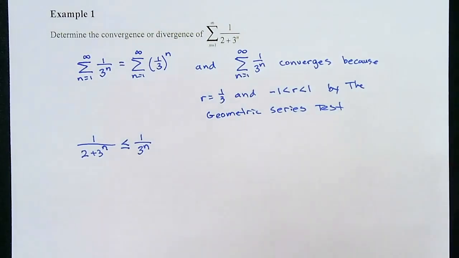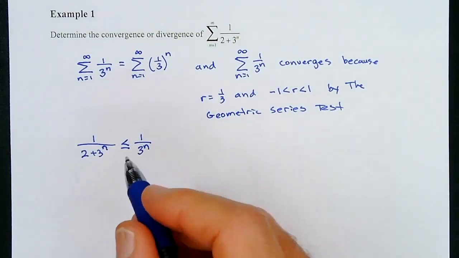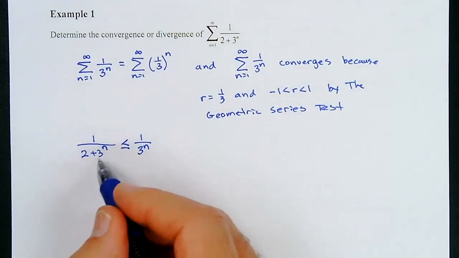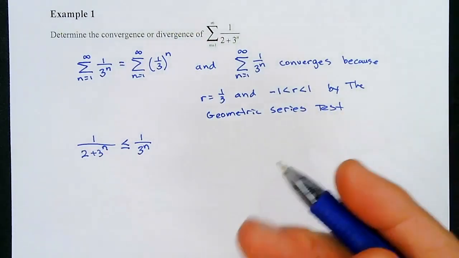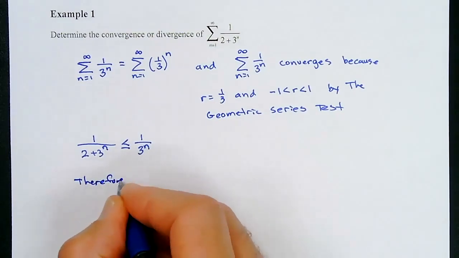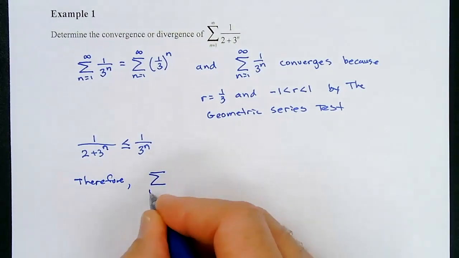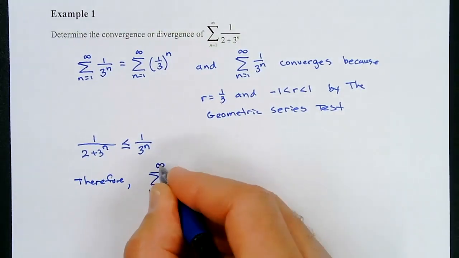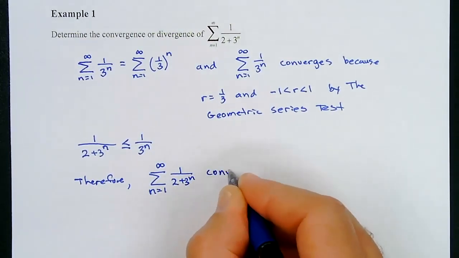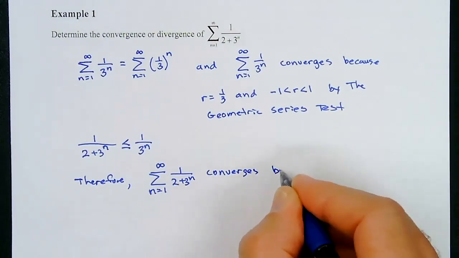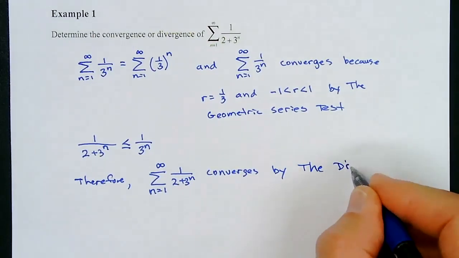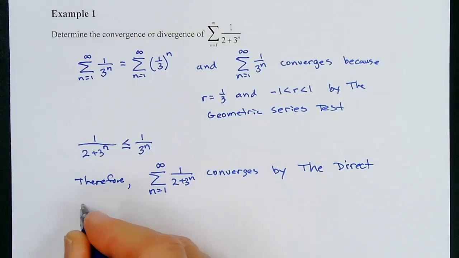Okay, so what do we have here? Well, we have a larger series that we know converges. That means this smaller one is also going to have to converge, by the geometric series test. So we'd say, therefore, the sum from n equals 1 to infinity of 1 over 2 plus 3 to the n converges by the direct comparison test.